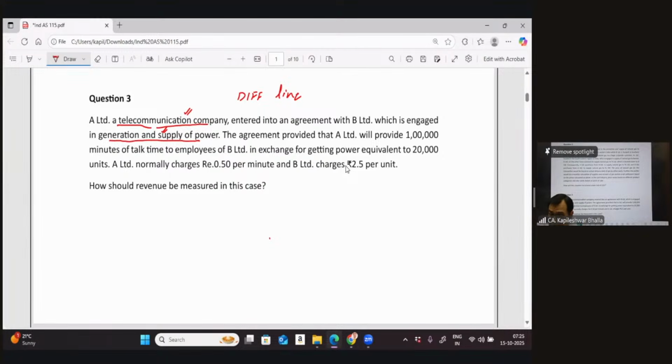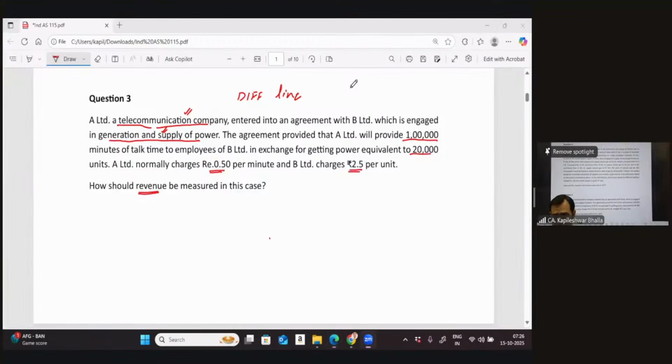Then he says the agreement provides that A would provide a total of 1 lakh minutes of talk time to the employees of B in exchange of getting power equivalent to 20,000 units. A normally charges 50 paisa per minute and B charges 2.5 per unit. Now, the requirement of the question itself is quite indicative whether it is within the scope of the standard or not. When it says, how would the revenue be measured? I think you can make your conclusions very easily.